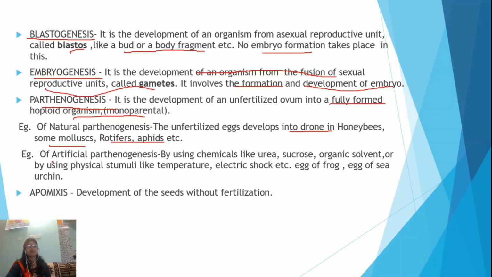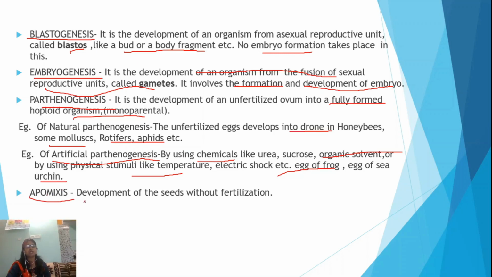Now, some parthenogenetic processes we exhibit by using some chemicals or physical stimuli like temperature, electric shock, etc. Some chemicals also help in this process, like urea, sucrose, organic solvents, etc. They are utilized for the process of artificial parthenogenesis on the eggs of frogs, some sea urchins, etc.